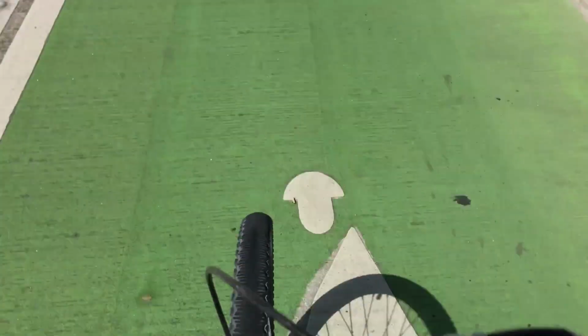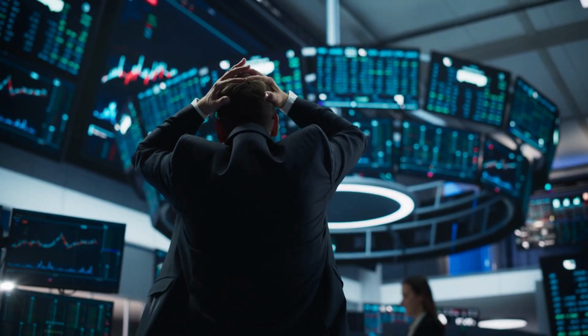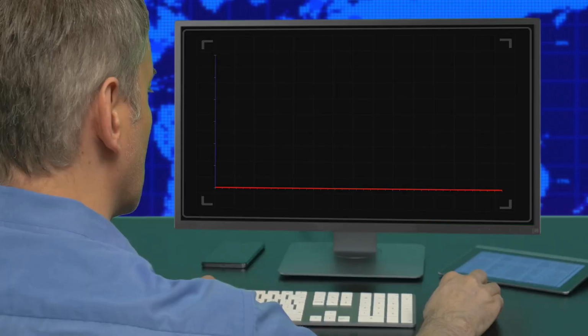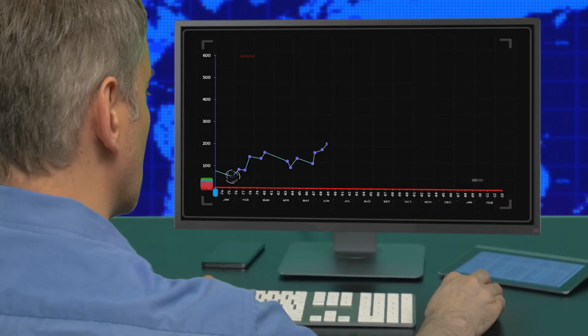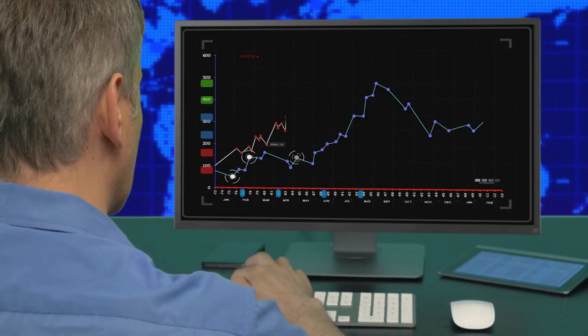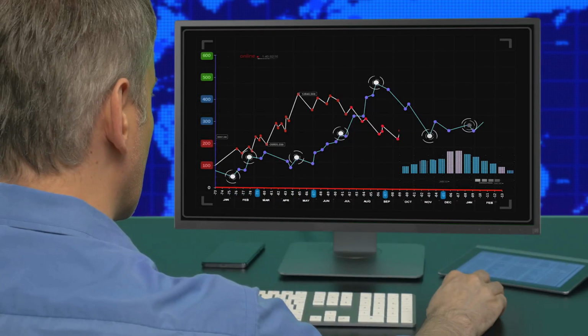The stock market is a lot like the weather, unpredictable. Sometimes it's sunny and calm with stocks steadily rising. Other times it's stormy and volatile, with prices fluctuating wildly. Just like we use a thermometer to measure temperature, investors use the CBOE Volatility Index, or VIX, to gauge the temperature of the stock market.